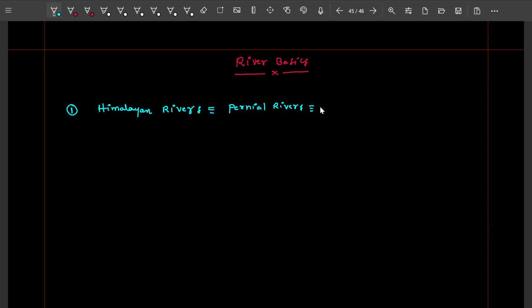These are also called young rivers, and these are also called permanent rivers.